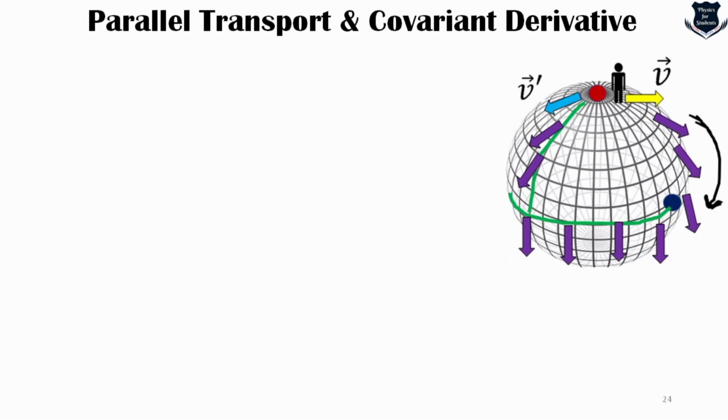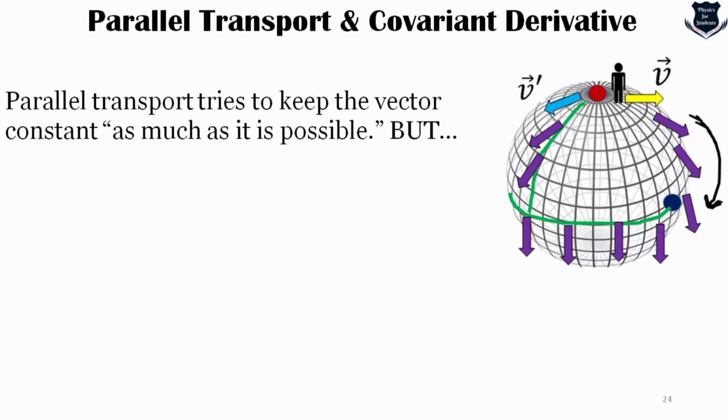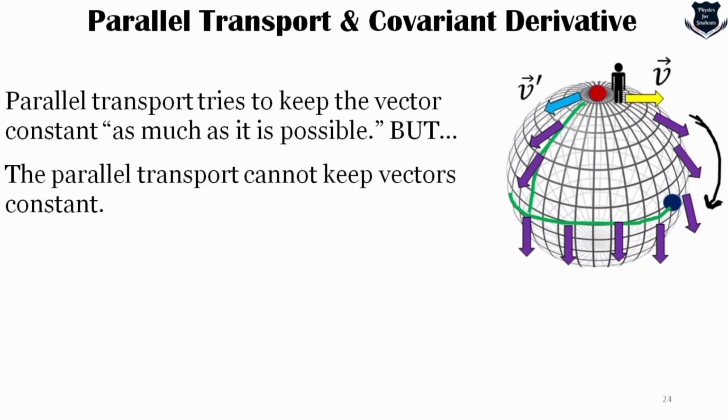So we go ahead with this illustration. Now what we are trying is that parallel transport tries to keep the vector constant as much as possible, but it is not possible. So parallel transport cannot keep vectors constant. In order to do that, we need a separate mathematical concept, which is called the covariant derivative.